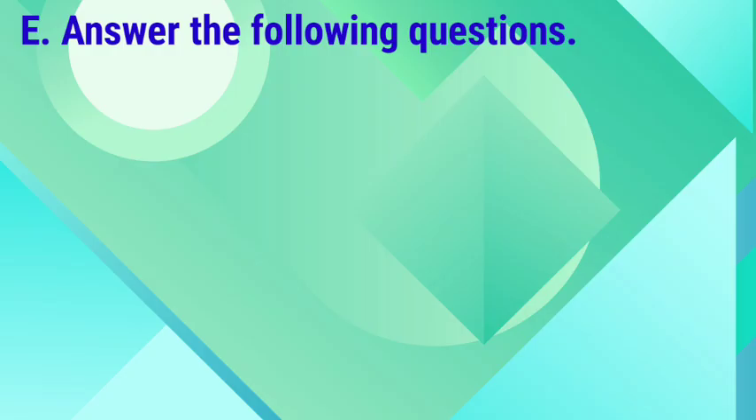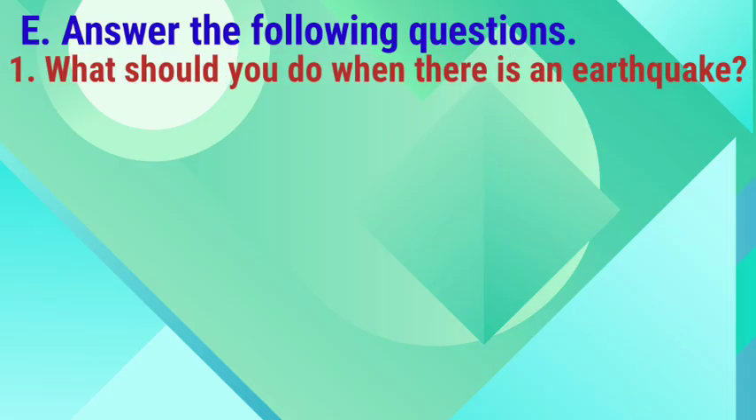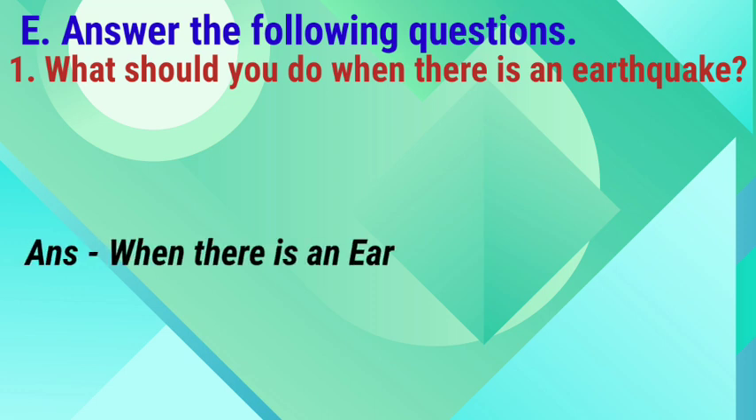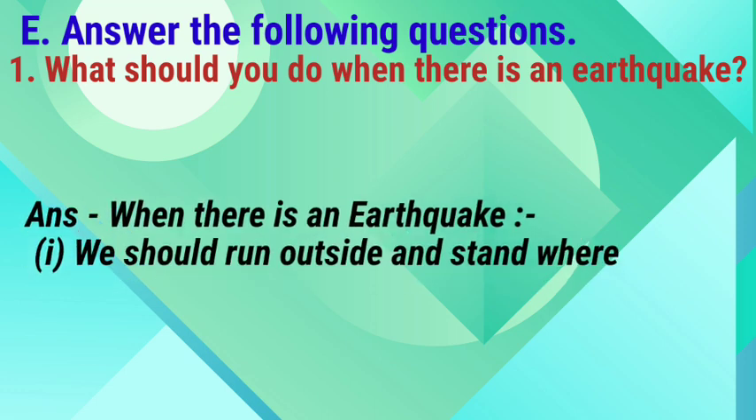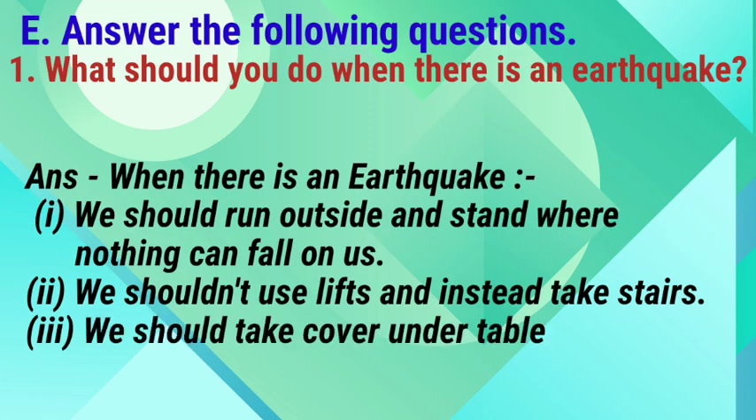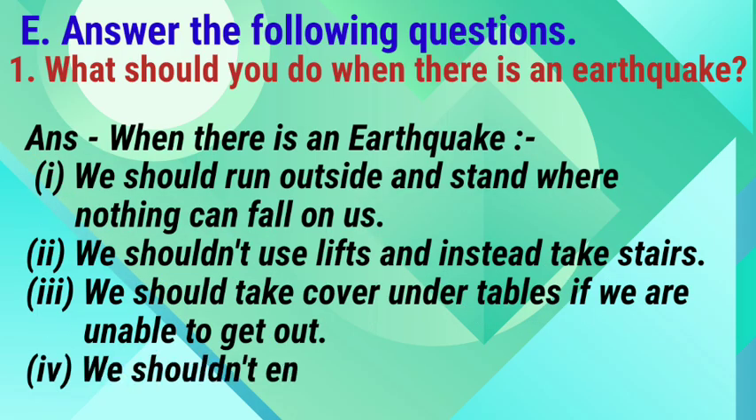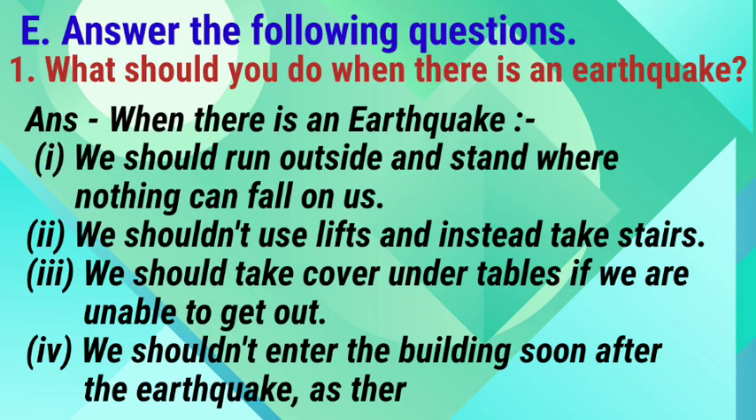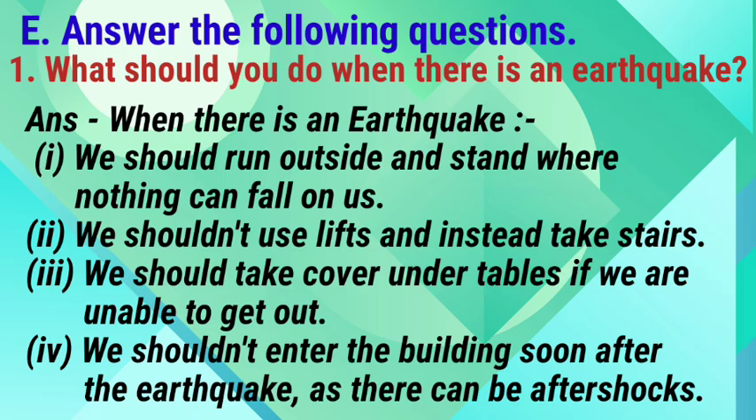E. Answer the following questions. 1. What should you do when there is an earthquake? Answer. When there is an earthquake, 1. We should run outside and stand where nothing can fall on us. 2. We should not use lifts and instead take stairs. 3. We should take cover under tables if we are unable to get out. 4. We should not enter the building soon after the earthquake as there can be aftershocks.